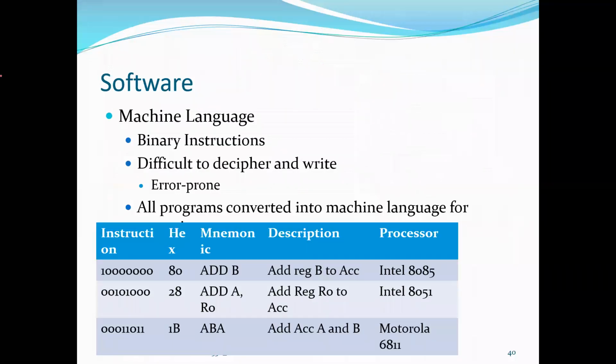Okay, so when we say a program to the microprocessor, it is nothing but the software. So far we have seen the hardware, I mean the block diagrams of the hardware. When you say software, it is nothing but the program that we write to the microprocessor. The microprocessor can understand only machine language.